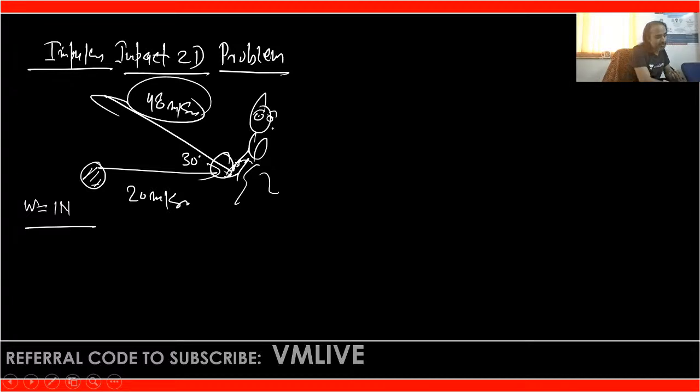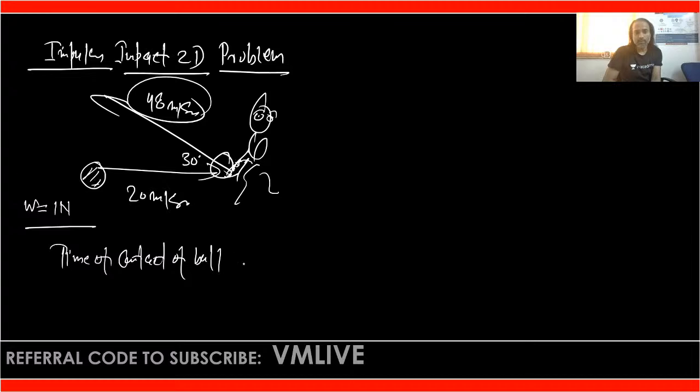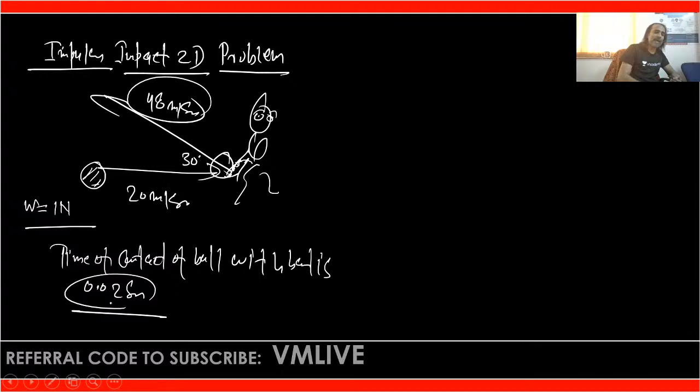Question is, okay, if it is given time of contact of ball with the bat is, suppose that is 0.02 second. If time of contact of the ball with the bat is 0.02 second, what you have to find? You have to find the average force exerted on the ball by the bat.